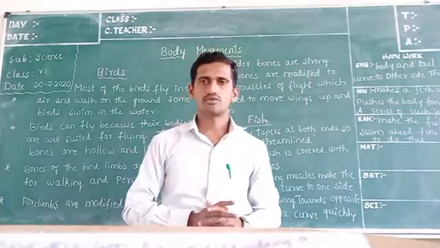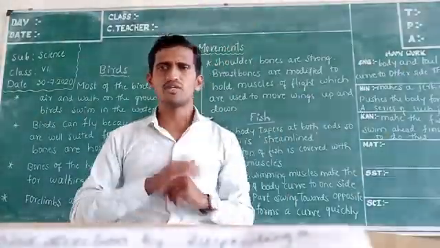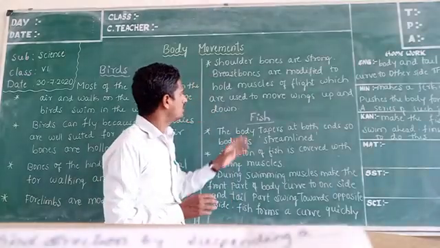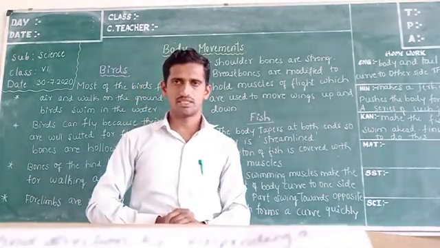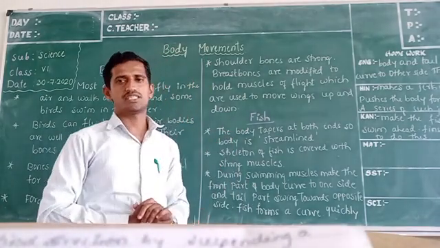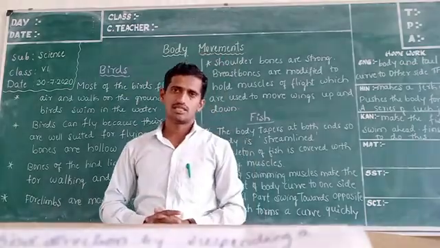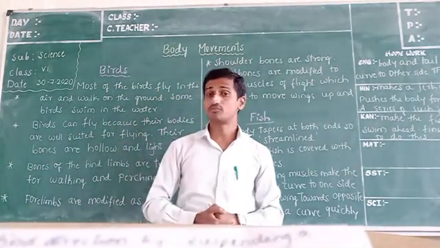Okay, so dear students, I hope you have understood this concept. Now we can go to the next concept, that is fish. How does the movement of fish take place? That we will see here. The body of the fish is almost like a boat. Here I can give an example from birds.